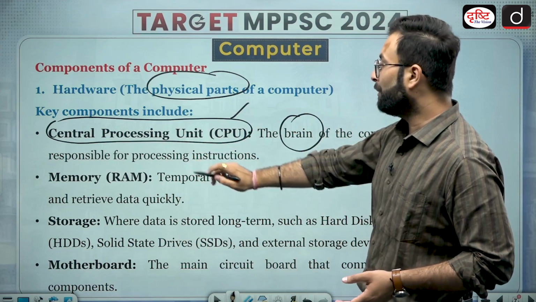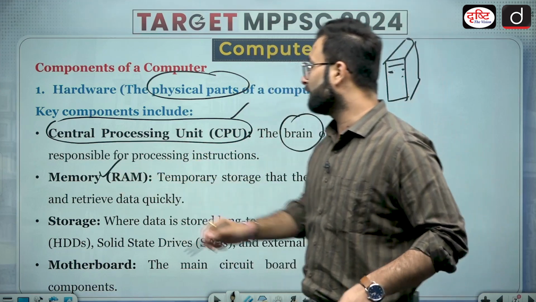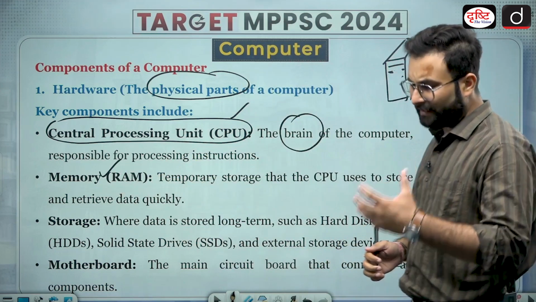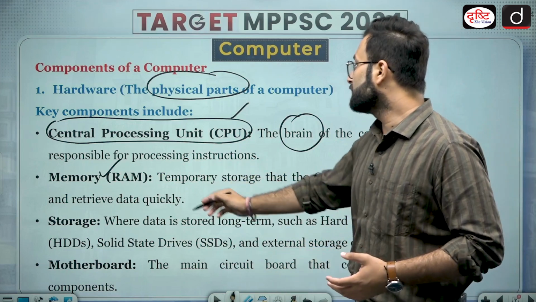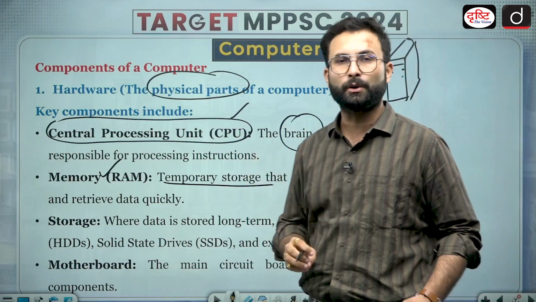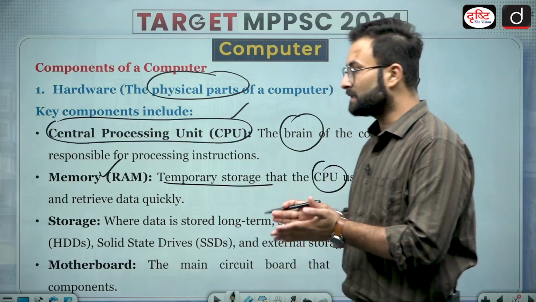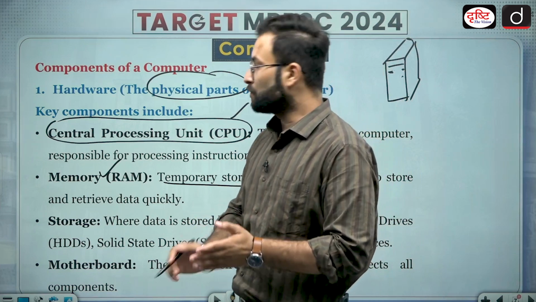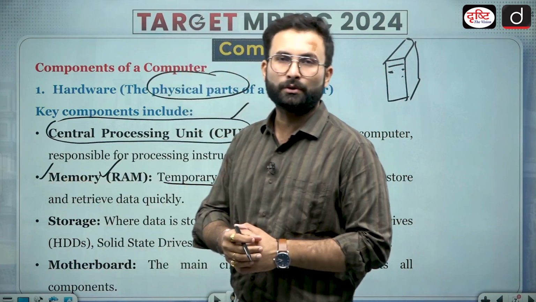Okay. Now memory. When we are talking about RAM, that is basically random access memory, we'll talk about that. This is a temporary storage that CPU uses to store and retrieve data quickly. In the CPU, we have this device which is basically RAM. So we can touch it. So that is also, you can say, hardware.